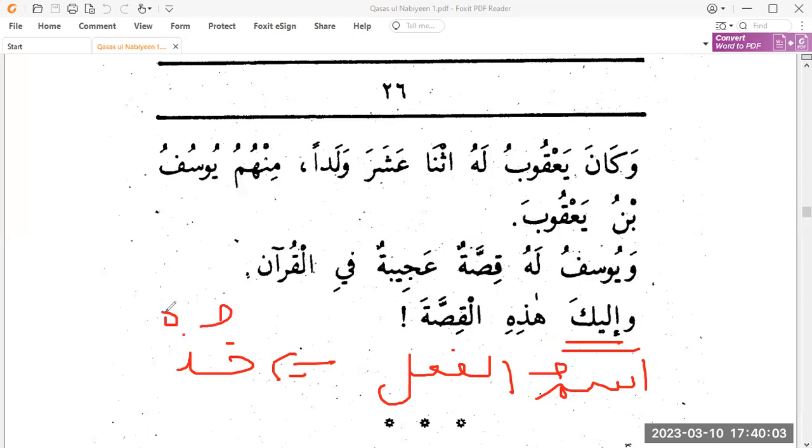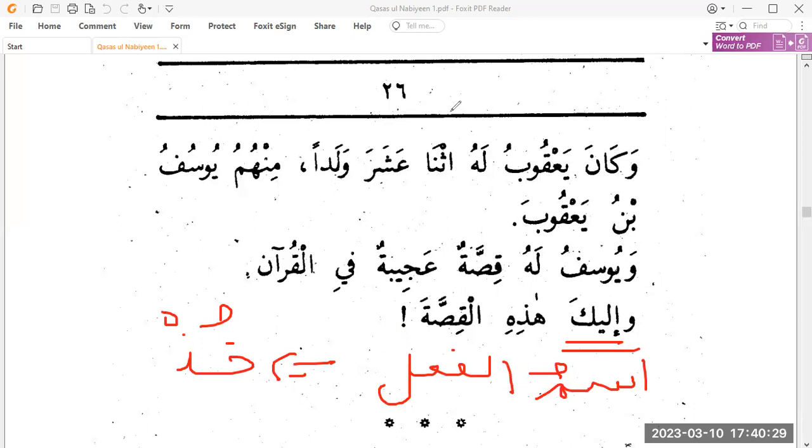So ilaika, ilayhu, like this, will mean take. For example, if you read the news, they say ilaika nashratul akhbar, take the news bulletin. Ilaika hazal kitab, take this book. If you watch the news next time, you will find this word.